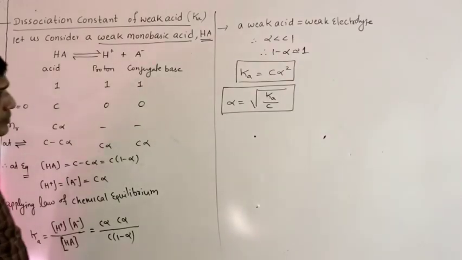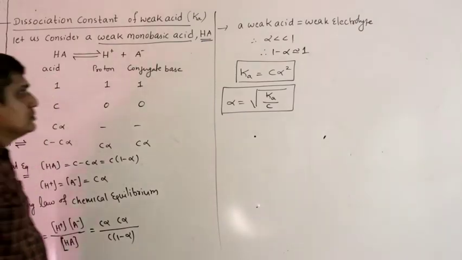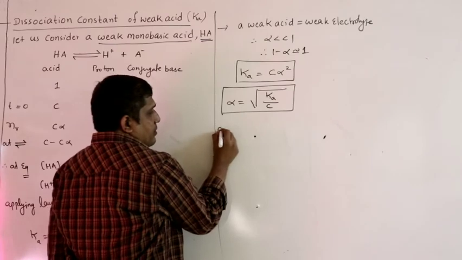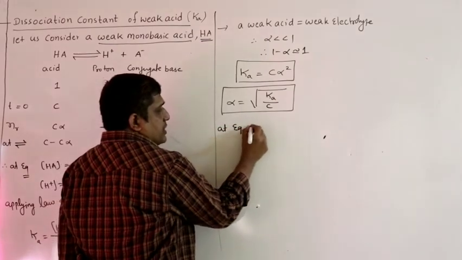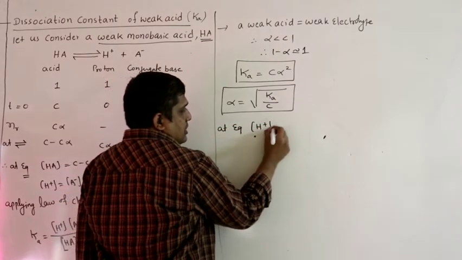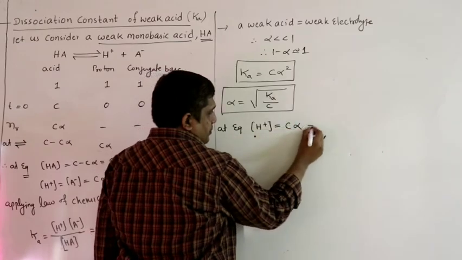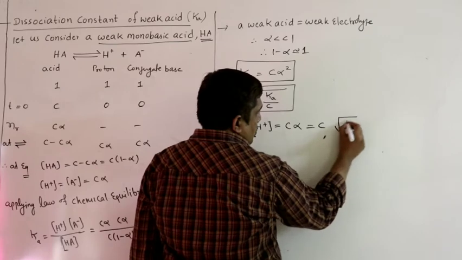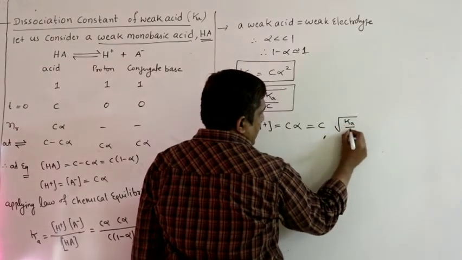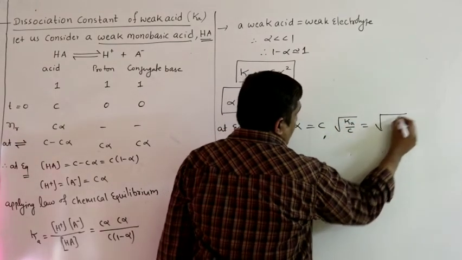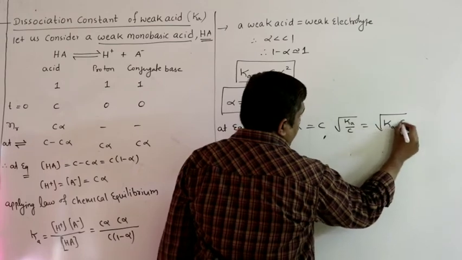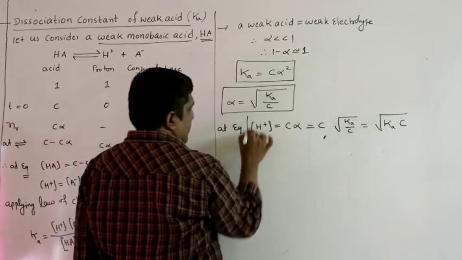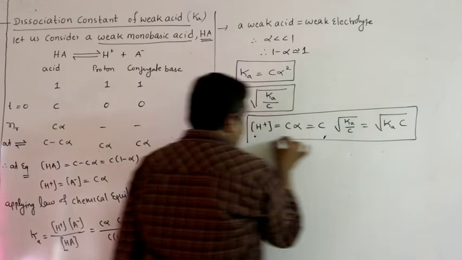So, you can even find the H plus ion concentration at equilibrium. This is important, we are going to use it at some other place. H plus ion concentration is equal to C alpha. So, instead of alpha, what can I write? C into root over Ka by C, that is root over Ka into C. We are going to use this at some other point.